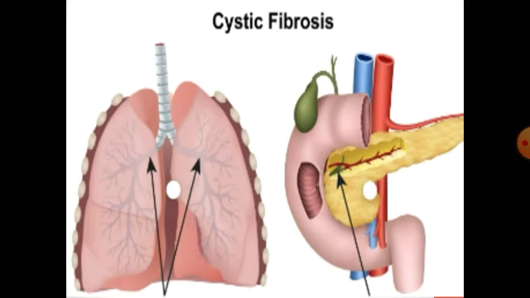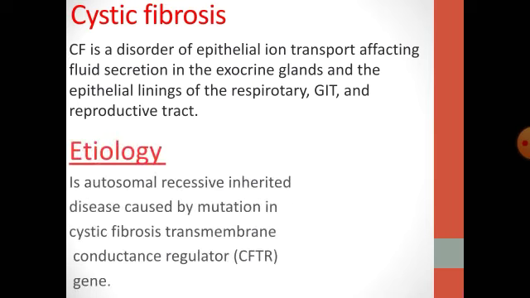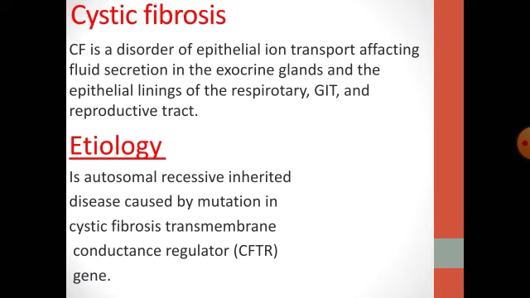To start talking about cystic fibrosis, we should know what cystic fibrosis is. Cystic fibrosis is a disorder of epithelial ion transport affecting fluid secretion in the exocrine glands and the epithelial lining of the respiratory, gastrointestinal, and reproductive tracts. It is an autosomal recessive inherited disease caused by mutation in the cystic fibrosis transmembrane conductance regulator gene, also abbreviated as the CFTR gene. Mutation of this gene results in impaired function of ion transporting channels with accumulation of thick mucus.